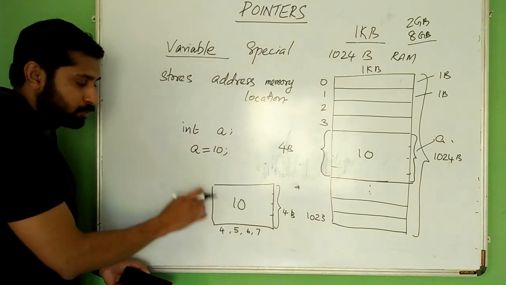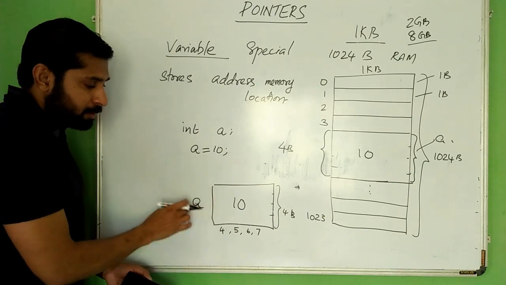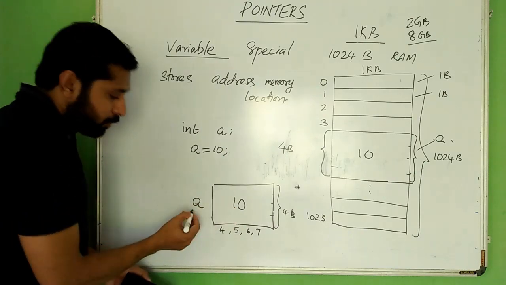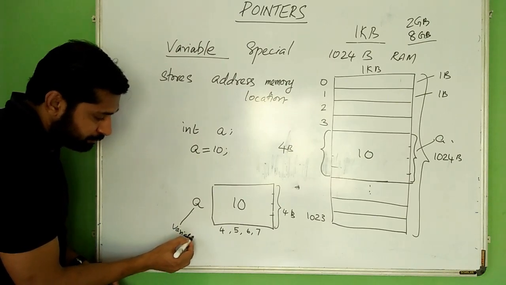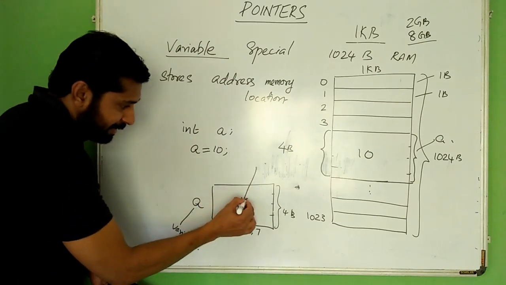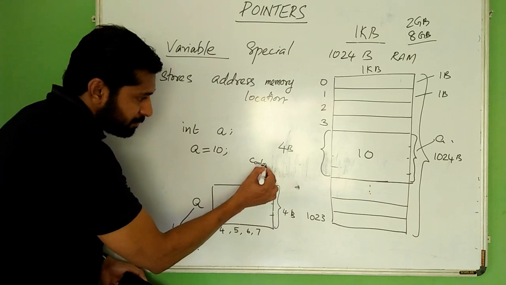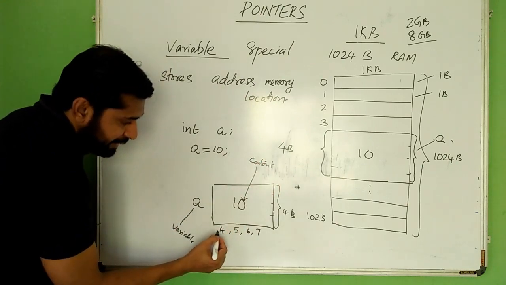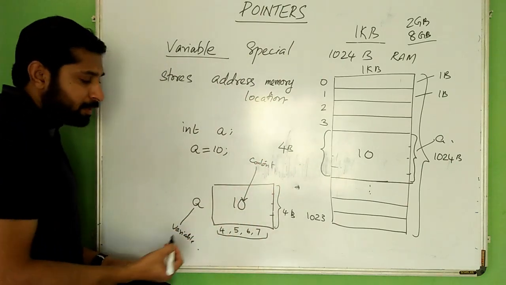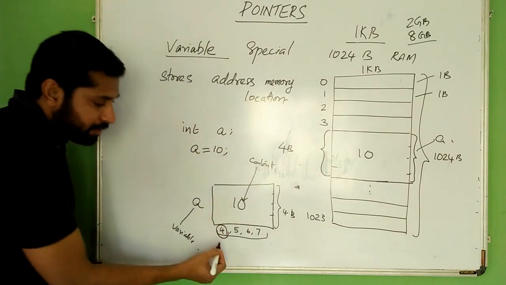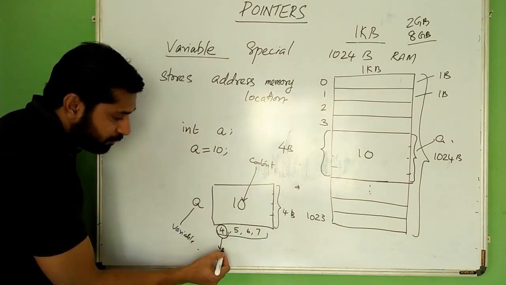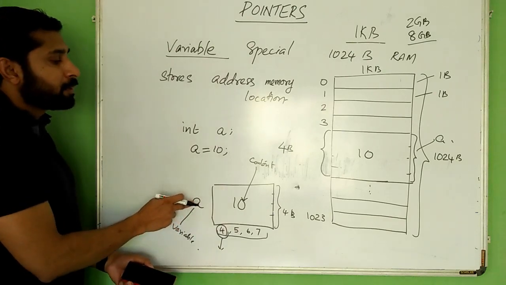Total 4 bytes are used for storing the content of a. This is the variable name, this is the content, these are the addresses. But we only take the starting address. So this is the address of this a.